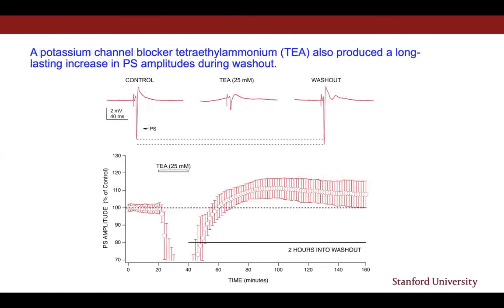Since ketamine has also been shown to block potassium channels, we tested the potassium channel blocker TEA on population spike amplitudes. As you can see from this slide, TEA produced a much more pronounced depression in population spike amplitudes during drug application than that produced by ketamine. However, TEA was able to produce an increase in population spike amplitudes during washout, similar to that produced by ketamine. This increase was sustained for up to 2 hours of washout.